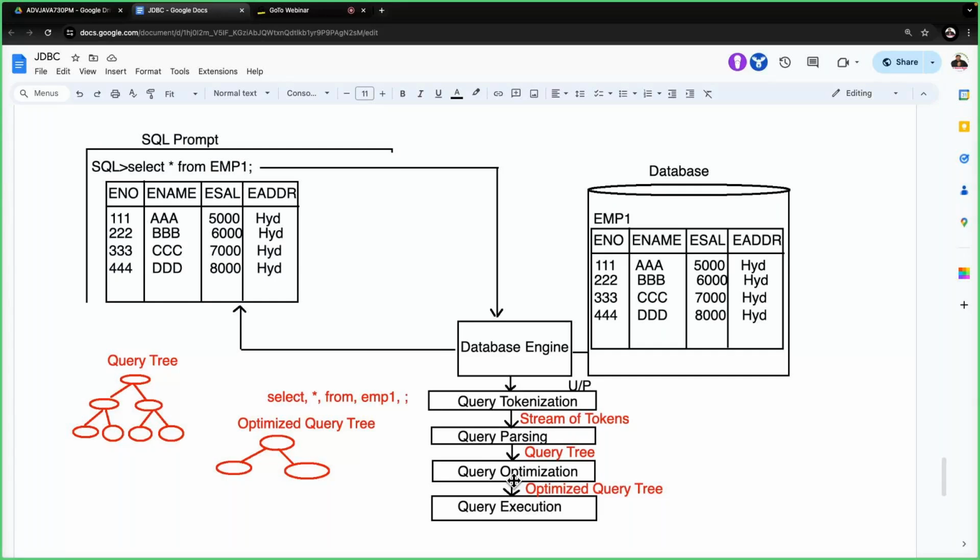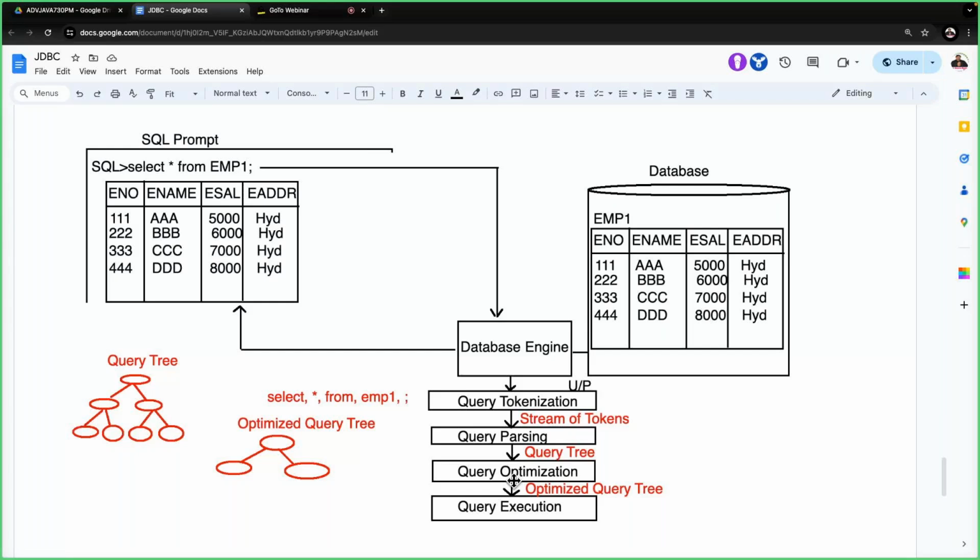That alternative is available with the prepared statement, not with the statement. The problem with the statement is unnecessary query tokenization, query parsing, and query optimization over the same SQL query each and every time. It is unnecessary to perform all three operations on the same SQL query every time. So the alternative for that is the prepared statement.